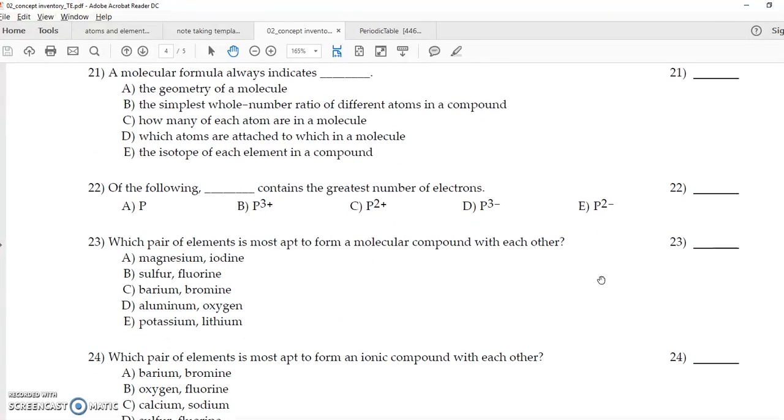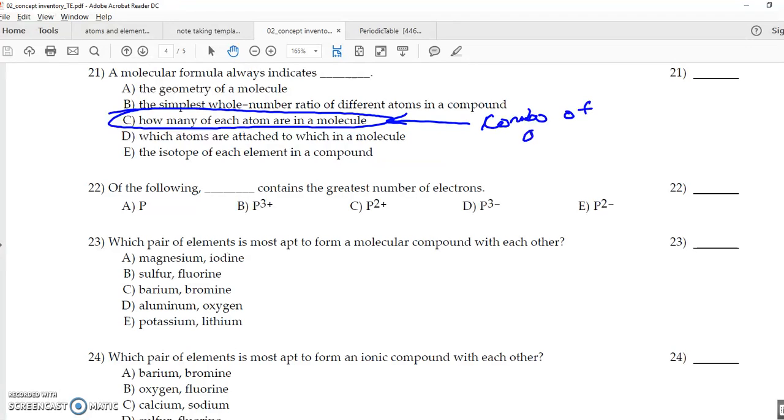A molecular formula always indicates how many of each atom are in the molecule. Keyword molecule, which is a combo of atoms.